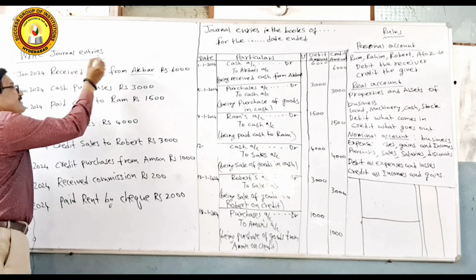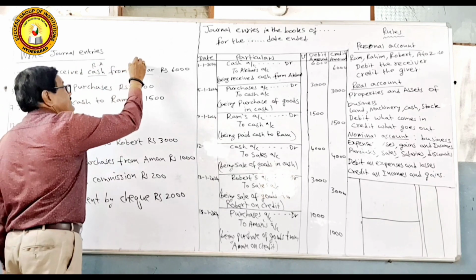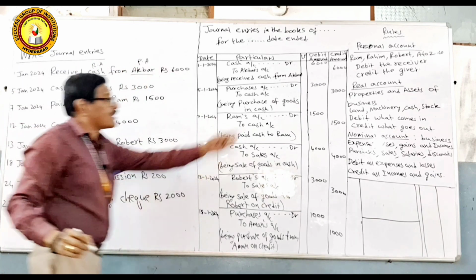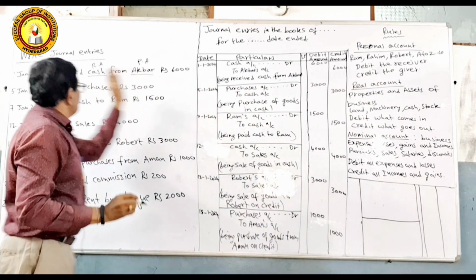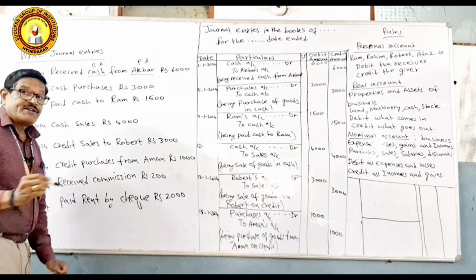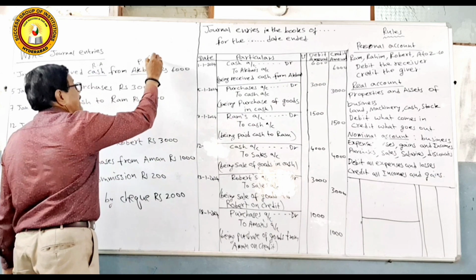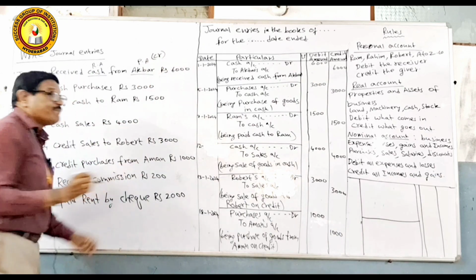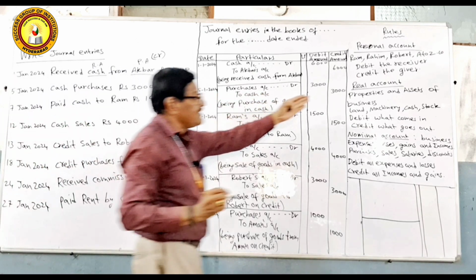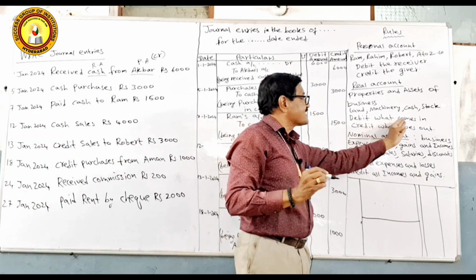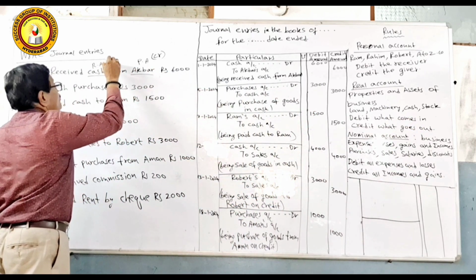Cash comes under real account and Akbar comes under personal account. Here the rule clearly states that debit the receiver, credit the giver. We are receiving cash from Akbar, so Akbar is giving us, so credit Akbar's account. At the same time, what are we receiving? Cash. Cash comes under real account. The rule clearly states that debit what comes in. So the cash is coming in, so debit.